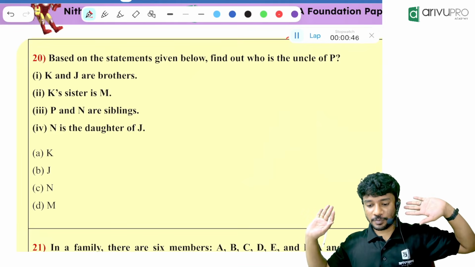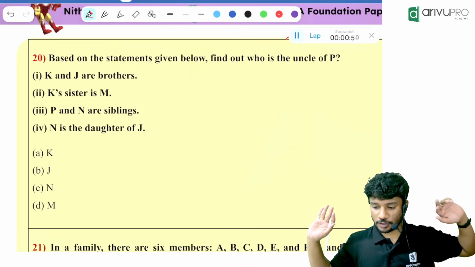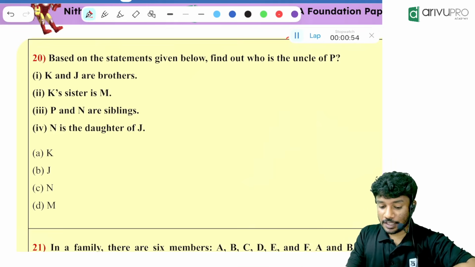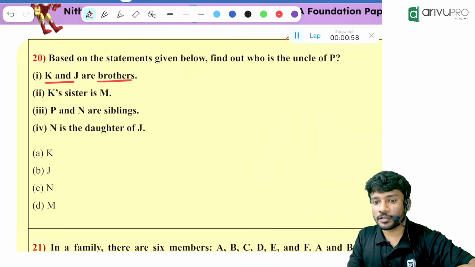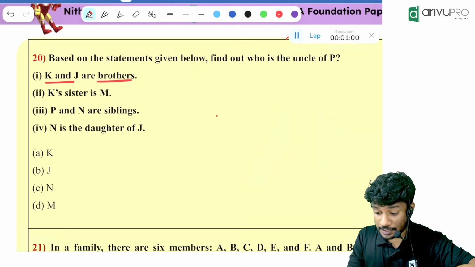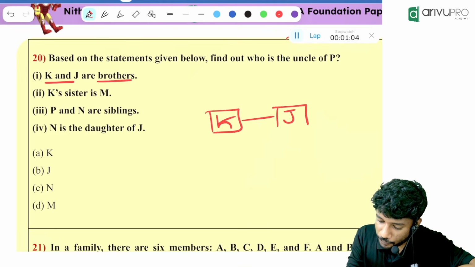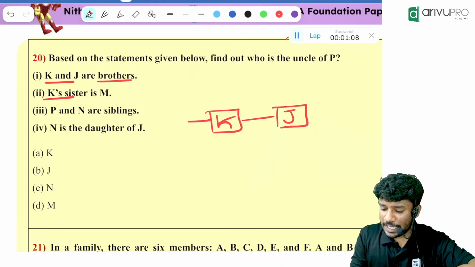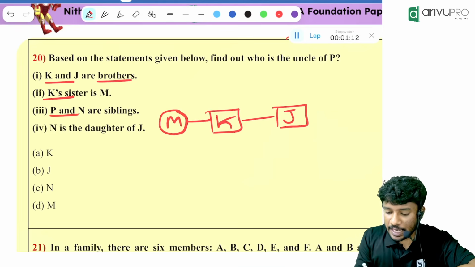Based on the statements given below, find out who is the uncle of P. That is the question. K and J are bros. Bros means brothers, the siblings, and both of them are male. K's sister is M. K has a sister named M. P and N are siblings.